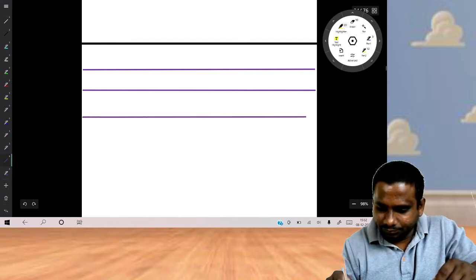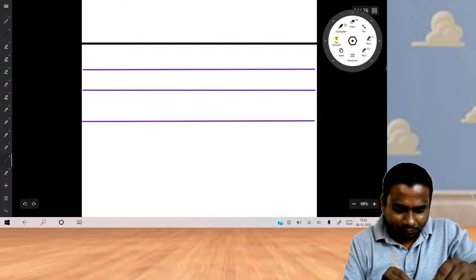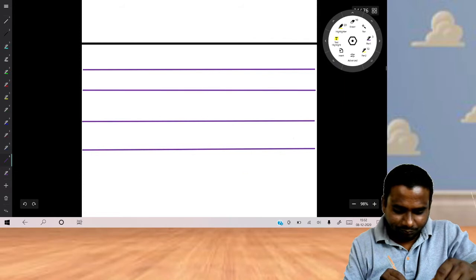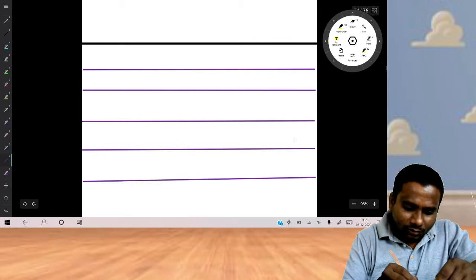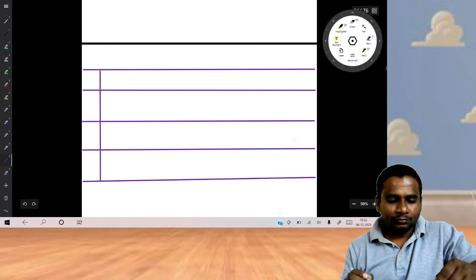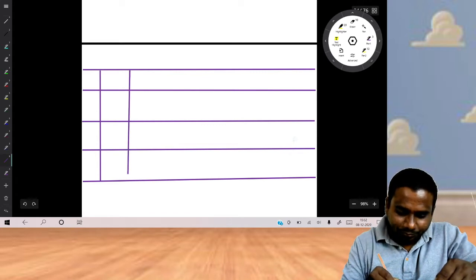First category, second category, third category. So this is the category column. Next, number of shares applied.